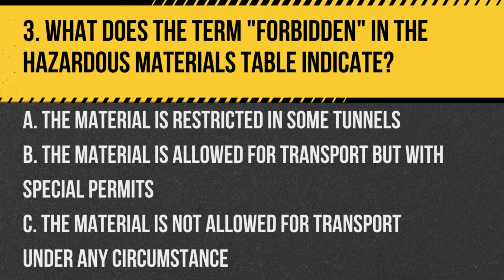Question 3. What does the term forbidden in the hazardous materials table indicate? A. The material is restricted in some tunnels. B. The material is allowed for transport, but with special permits. C. The material is not allowed for transport under any circumstance. Answer: C. The material is not allowed for transport under any circumstance.